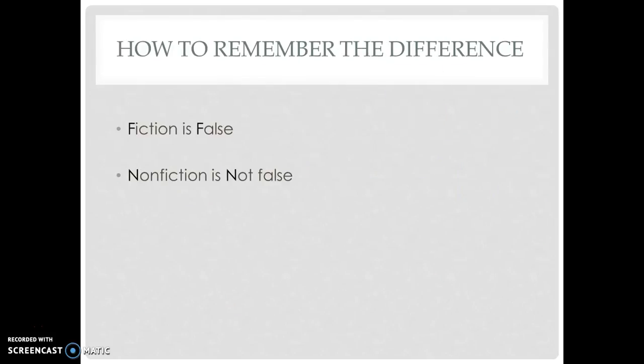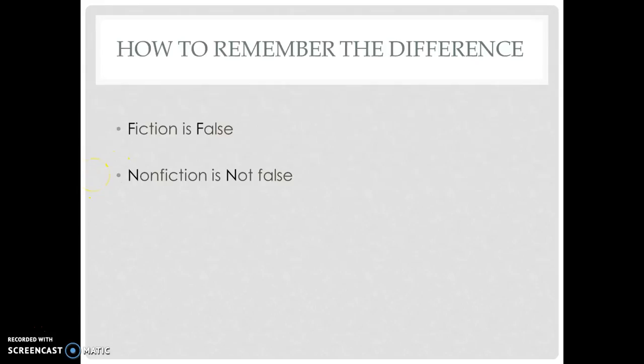How to remember the difference. You can remember the difference between fiction and nonfiction because fiction and false start with the same letter F, and nonfiction and not false start with the same letter N.